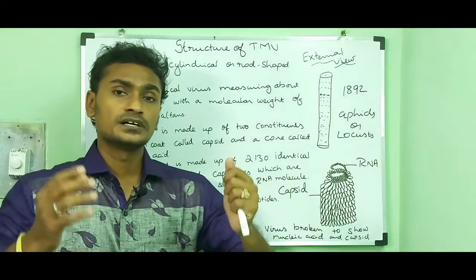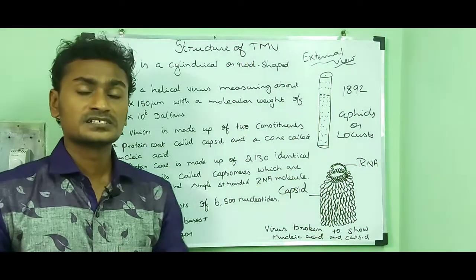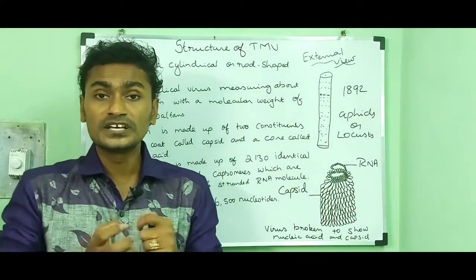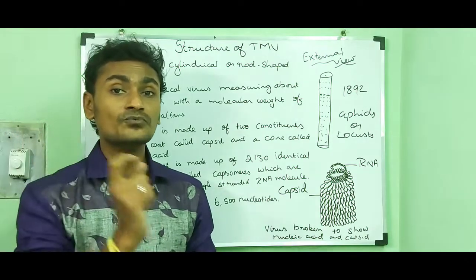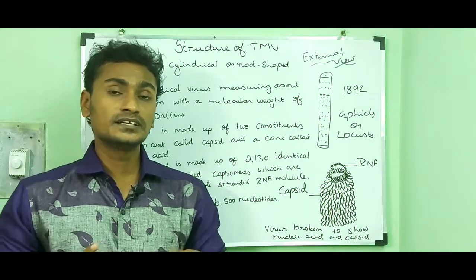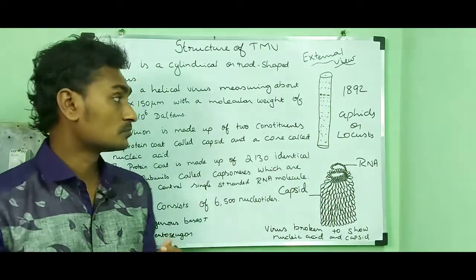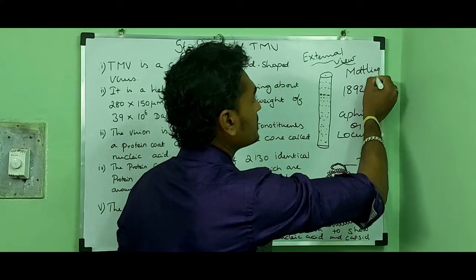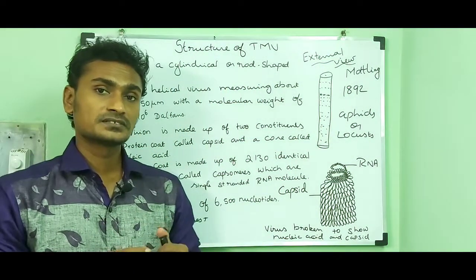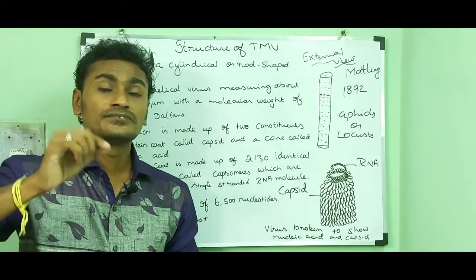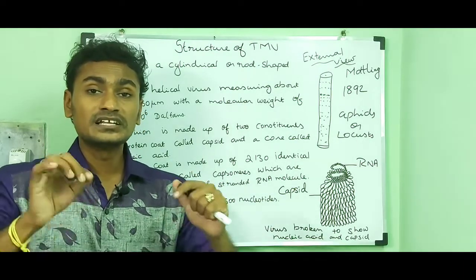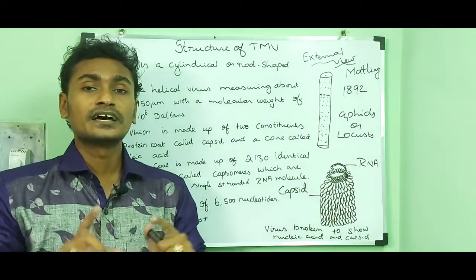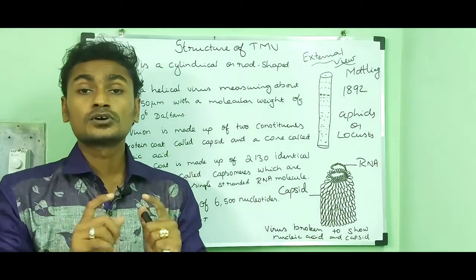If a plant is affected by the TMV virus, it shows symptoms like discoloration of the leaf, that means the removal of chlorophyll along the veins. Then it shows a process called mottling. Mottling means spots or smears on the leaf. The spots look green in color, and that disease is called mosaic disease.